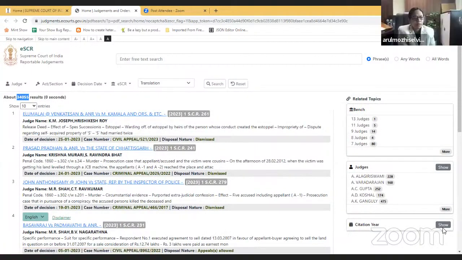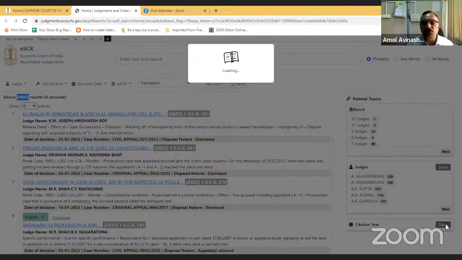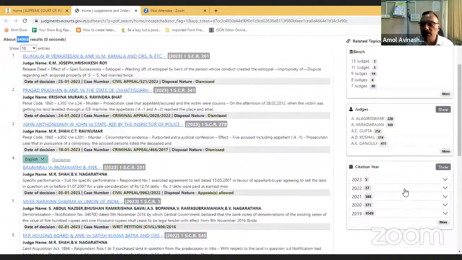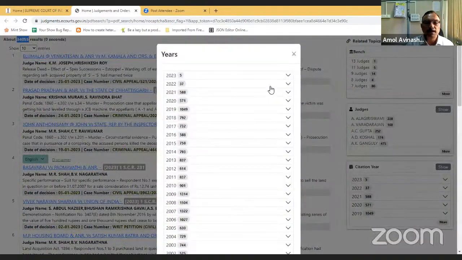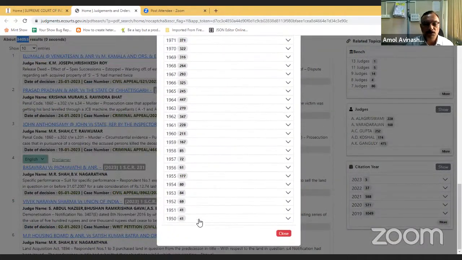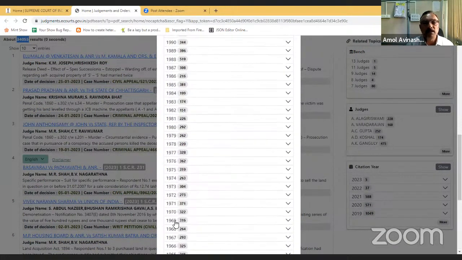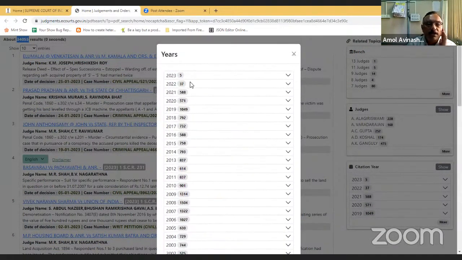Okay. Then you can have a citation here. Suppose if you know the citation, then you can click on citations also. So here also, from 1950 the judgments are available till 2023. So for 2023, 5 judgments are available.